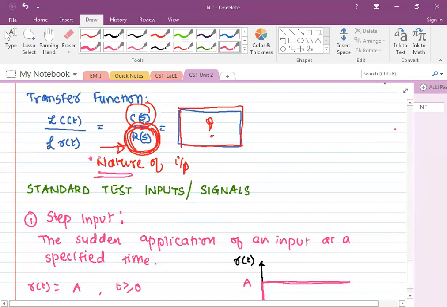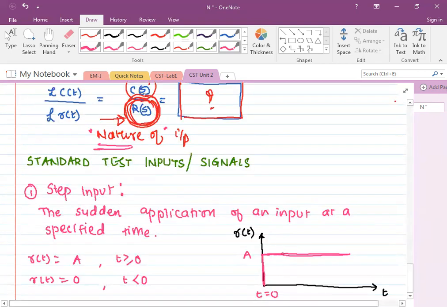It is a nature. I'm not talking about it being a voltage input. That voltage is given suddenly at any point of time, and after the application, the input remains constant. That is what a step input is. Suppose there is a mechanical system and we want to analyze it for a step input, and say I apply a force of 10 Newton, but that force is directly applied, then it is a step input.